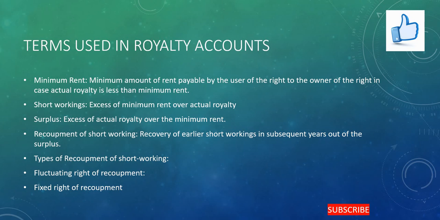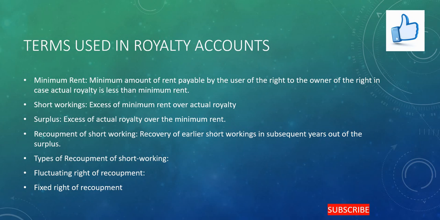The next one is surplus. Surplus is the amount of the actual royalty in excess of the minimum rent. Out of such a surplus, the earlier years' short workings can be recovered or recouped. Then the next one is recoupment of short working.